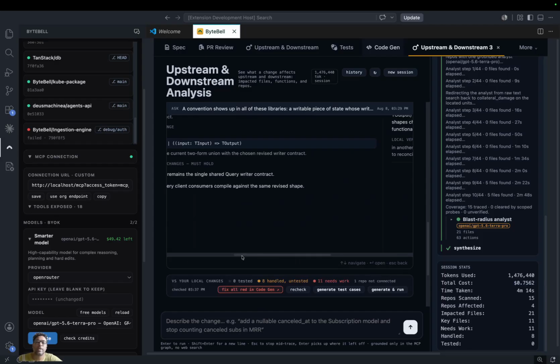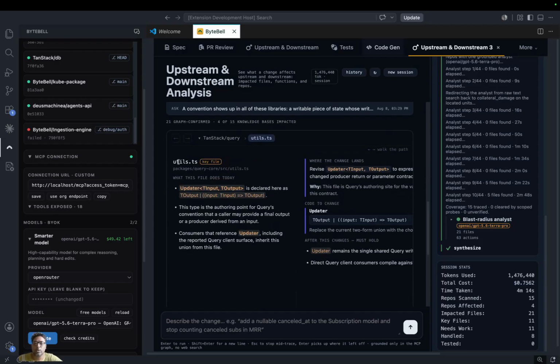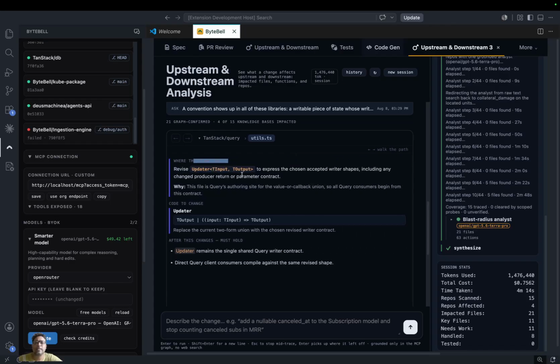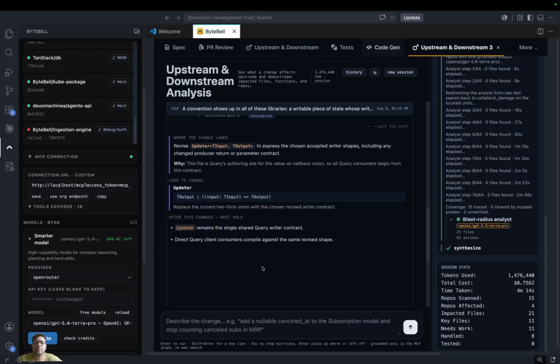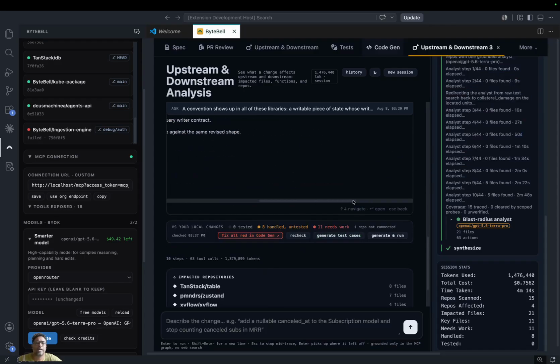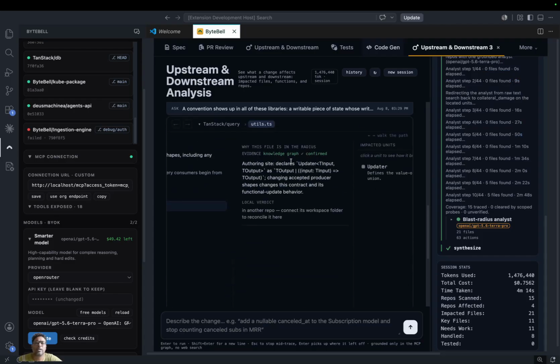For each file, you can see in utils, for example, that's a key file required to be changed as per this new query. You can see what this file does today, where the change will land. You have to revise updater input output to express the chosen accepted writer shapes, right? And if you want, let me show you another. And this file, why this file is in the radius, the evidence, impacted units.